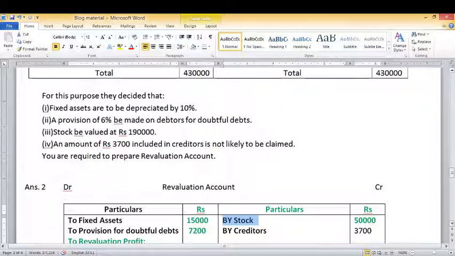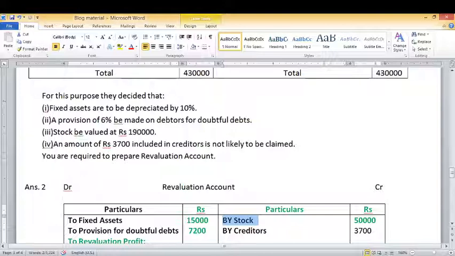Now next adjustment, an amount of rupees 3,700 included in creditors is not likely to be claimed. It means that creditors of rupees 3,700 will not be claimed. So it is a case of decrease in the value of liability.